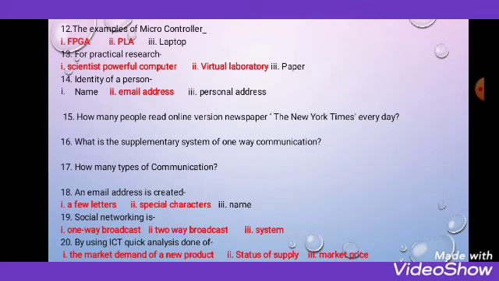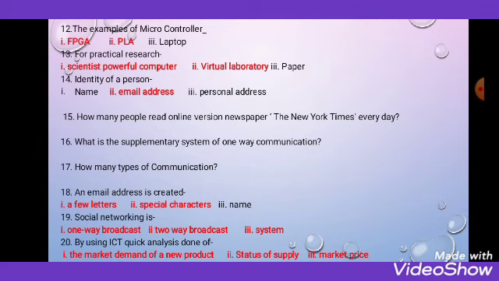Two types of communication. 18 number question, an email address is created by a few letters and a special character. Yes, 1 and 2 are the correct answer. Number 19, social networking is one-way broadcast, two-way broadcast and system. All 3 will be the correct answer.